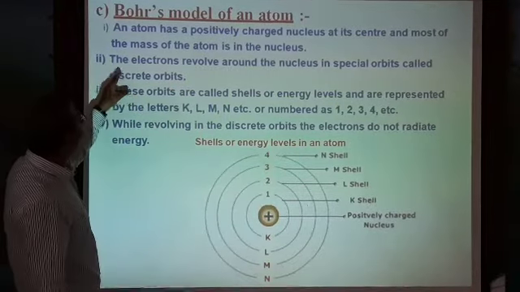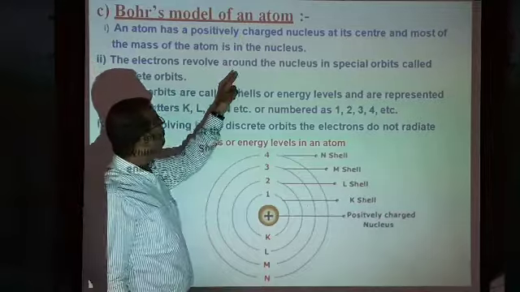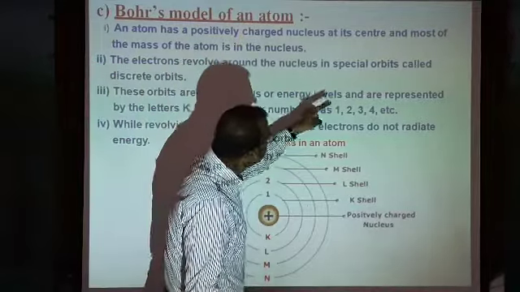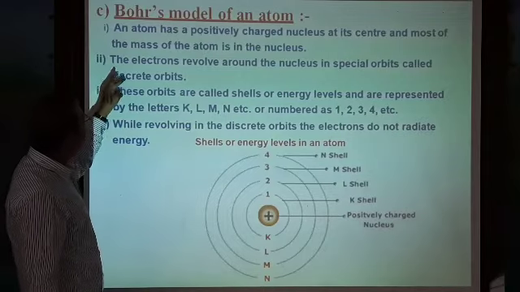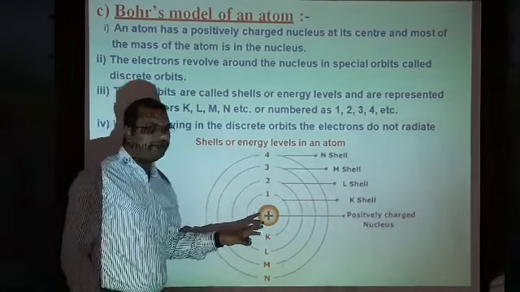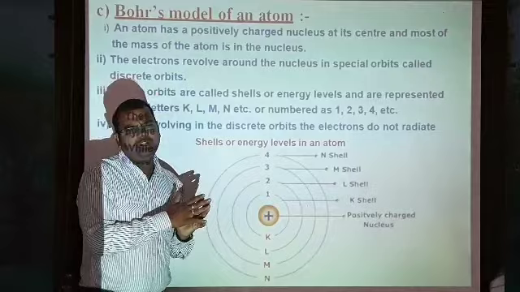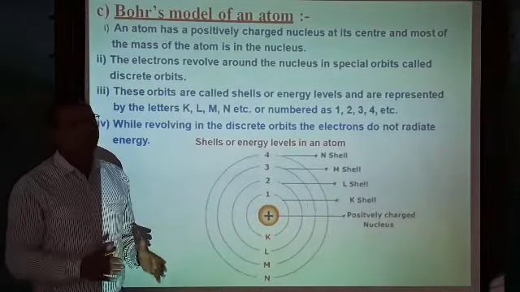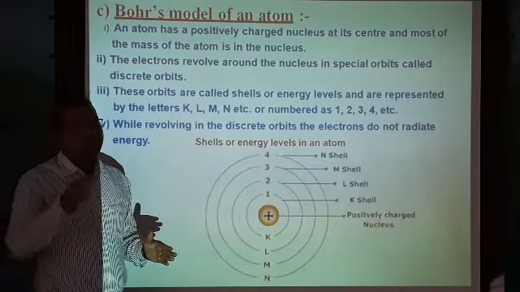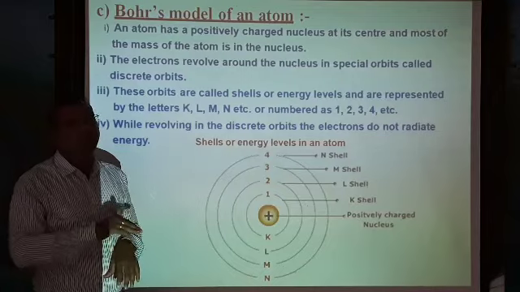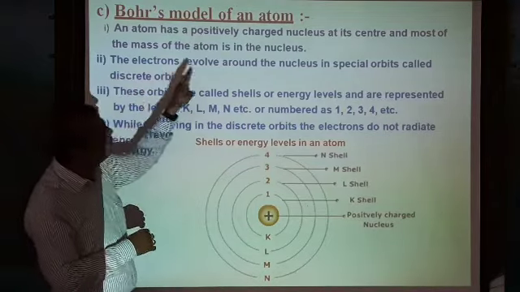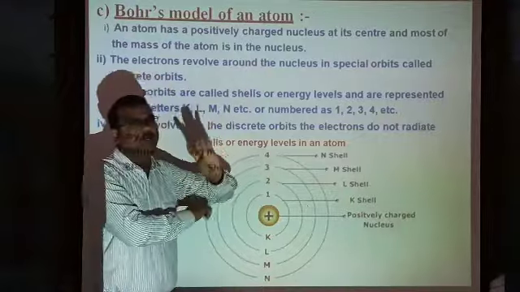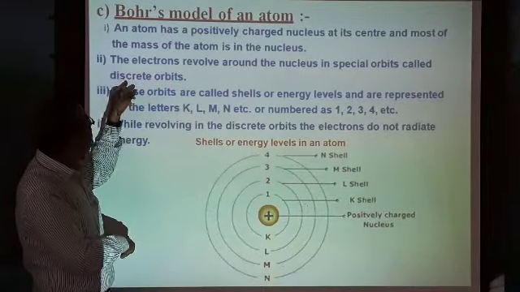Second, the electrons revolve around the nucleus in special orbits called discrete orbits. Rutherford said the electrons revolve around the nucleus in different orbits, but Bohr said they revolve in special orbits, which he called discrete orbits.